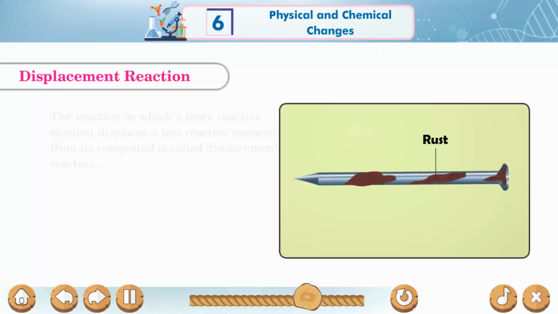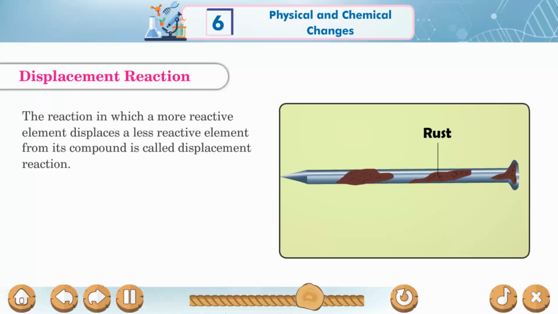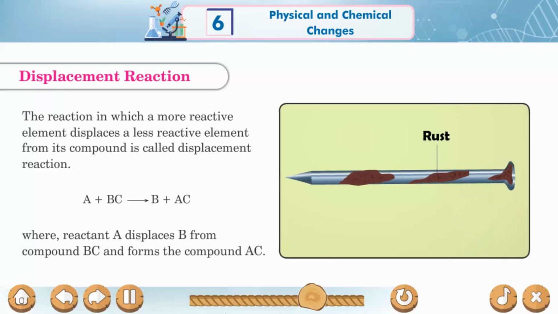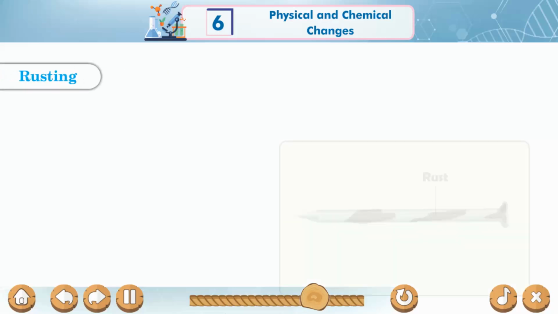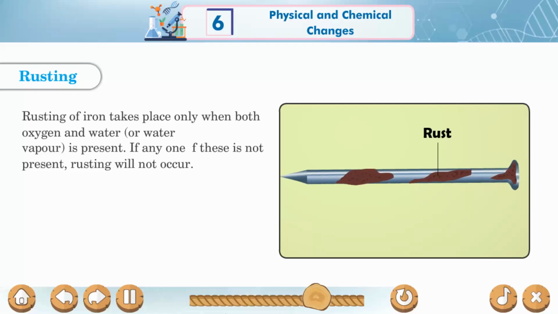Displacement reaction. The reaction in which a more reactive element displaces a less reactive element from its compound is called a displacement reaction. A plus BC gives B plus AC, where reactant A displaces B from compound BC and forms the compound AC.